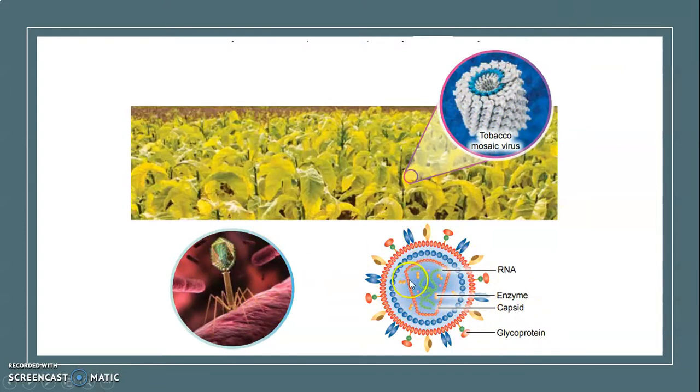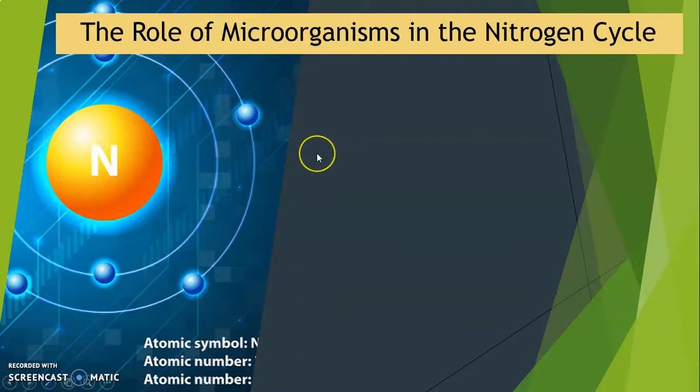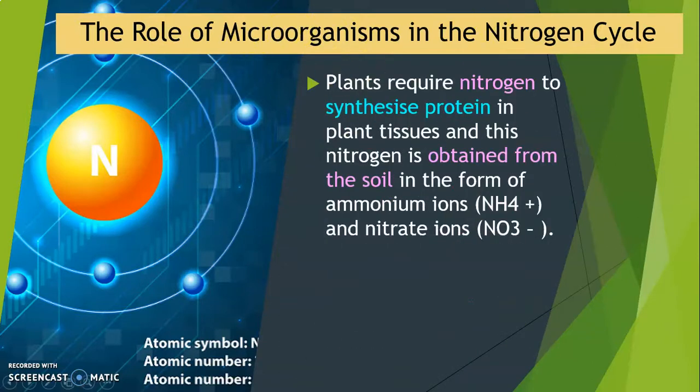Okay, this is the structure of the virus. Now we go to the role of microorganisms in the nitrogen cycle. Plants require nitrogen. Nitrogen is very important to plants to synthesize protein in plant tissue, and this nitrogen is obtained from the soil in the form of ammonium ions and also nitrate ions.